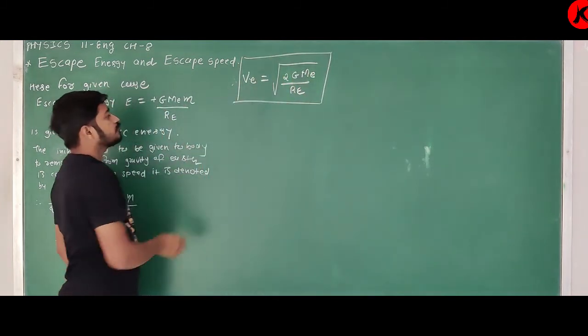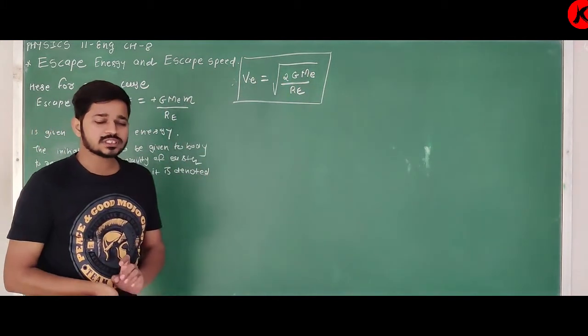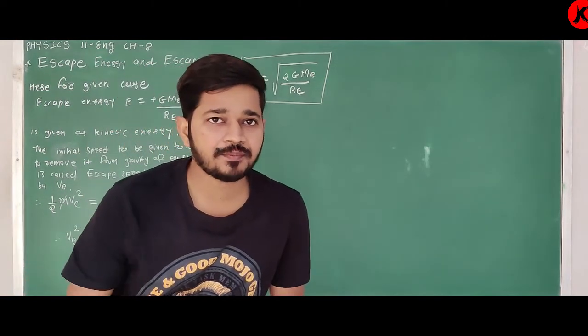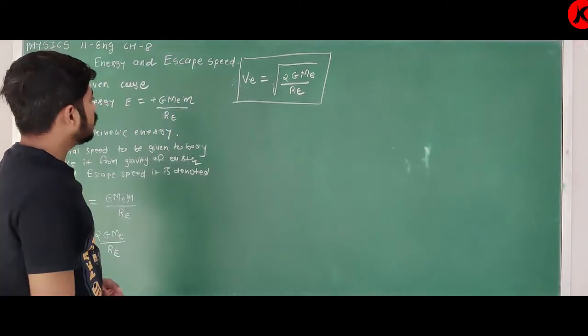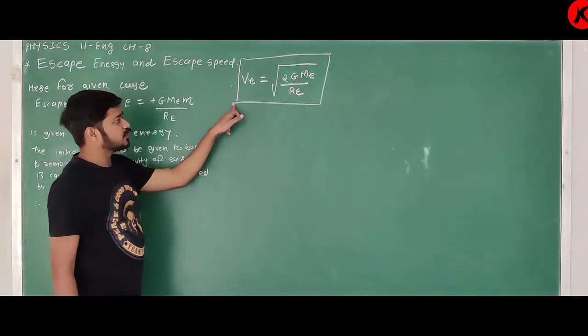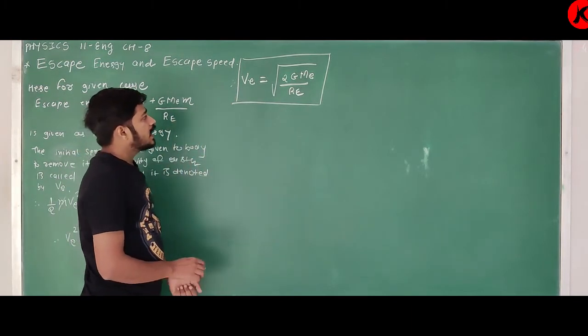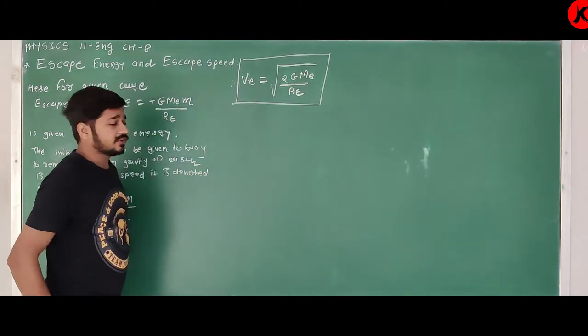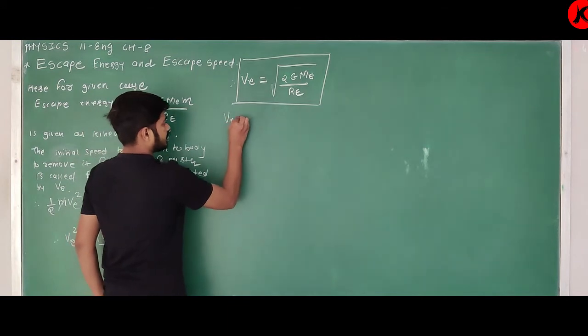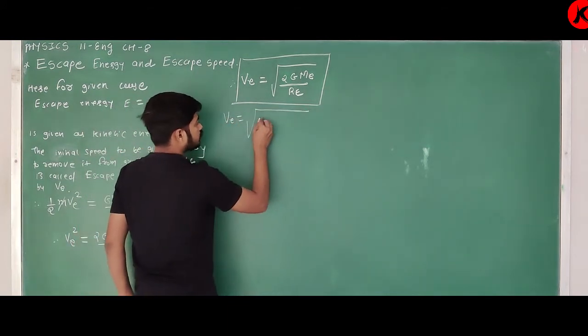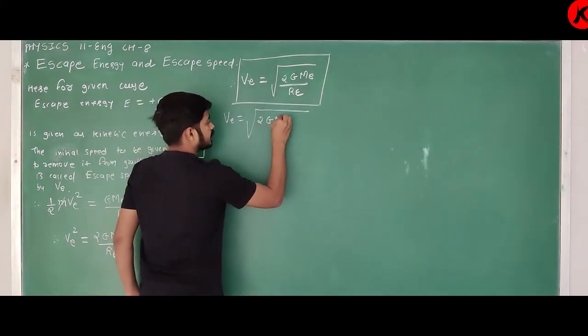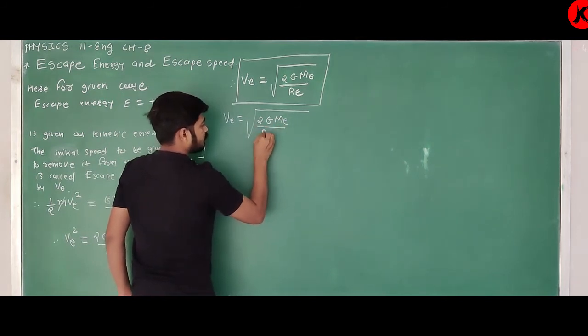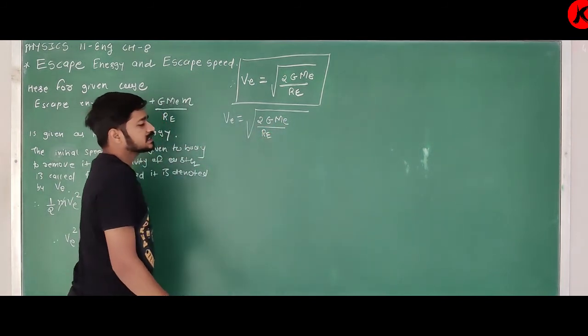This is for an object lying on the surface of Earth, stationary. Clear about this? Okay. So yes, this equation we have to remember. Now see, I can modify this equation. How? See, VE is equal to under root 2GME upon RE.